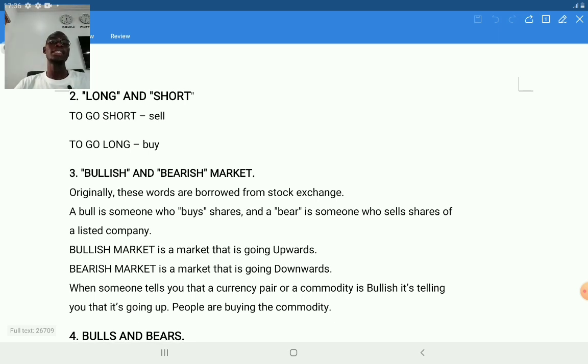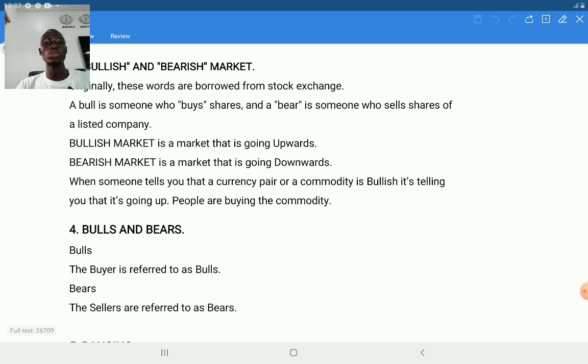Then number three, we have bullish and bearish. The words originally come from bull and bear. Yes, the normal bull that you know. If you say bullish, it means the market is trending up, the market is buying, the market is appreciating in price. That is what we mean by bullish. And when we say bearish, it means the market is selling, or it is depreciating in price, or going down. That's what we mean by bearish. They are the opposite of each other.